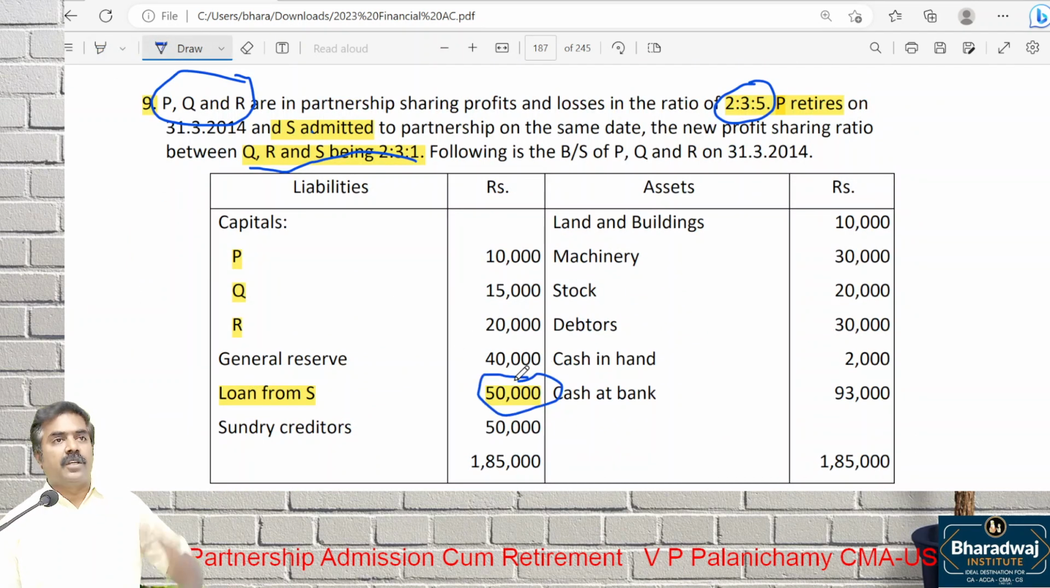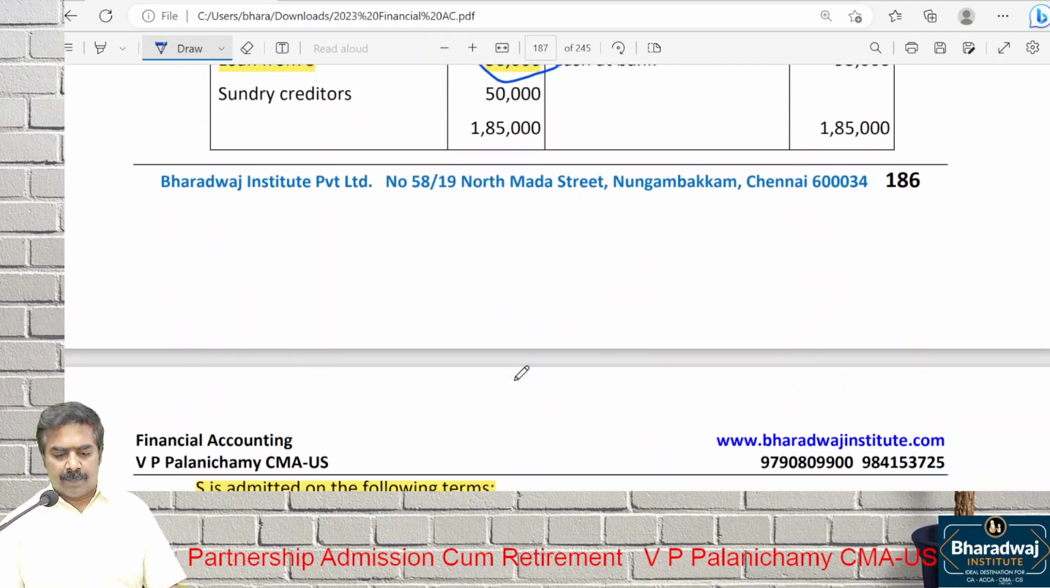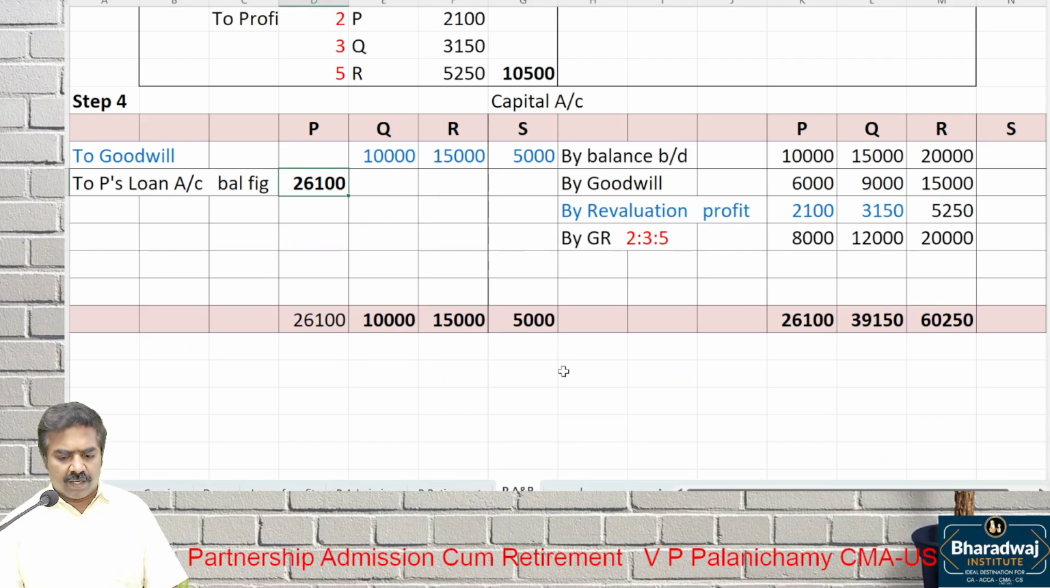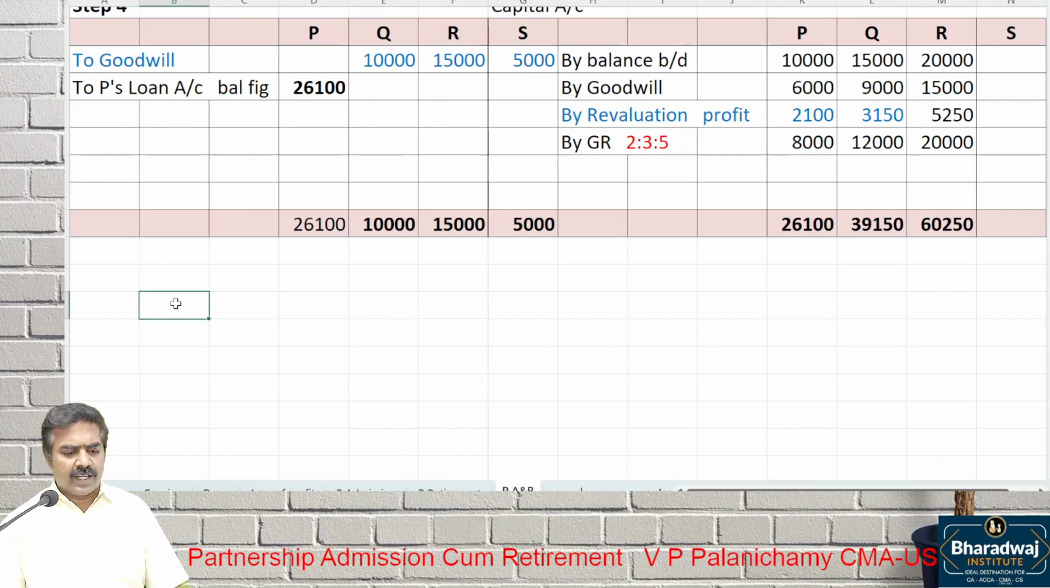For example, you are the new partner. Already you have given a loan. How much loan have you given? From that you have to transfer to the capital account. Loan will become what? Capital. But for that, what is the capital of S? Okay, first let us tally the other partners. Balance carried down for other partners. Q, 39,150 minus 10,000, it will be what? 29,150. It's a balancing figure.